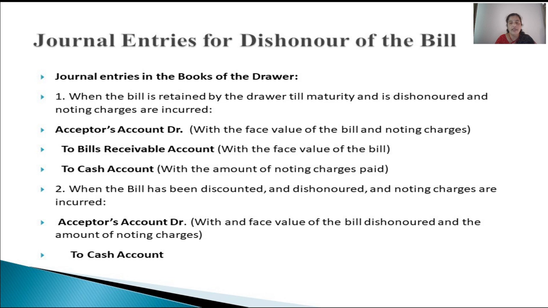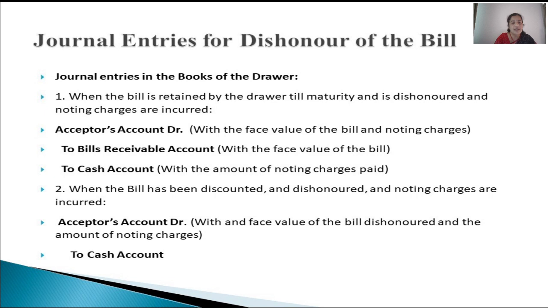In that case, the noting charges will be paid temporarily by the banker, and later he will collect it from the drawer, and the drawer will collect the same amount from the acceptor. So in that case, the journal entry will be acceptor's account debited to cash account.